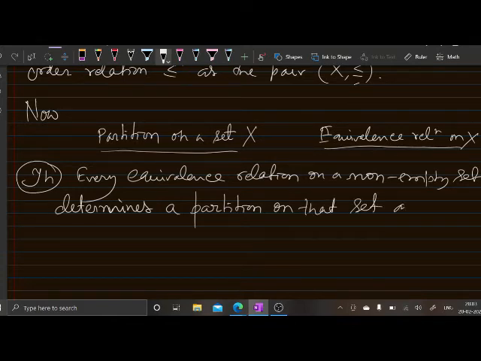And conversely, the converse part is also true. That means if you start from a partition on a set, then you can easily define an equivalence relation on that set.